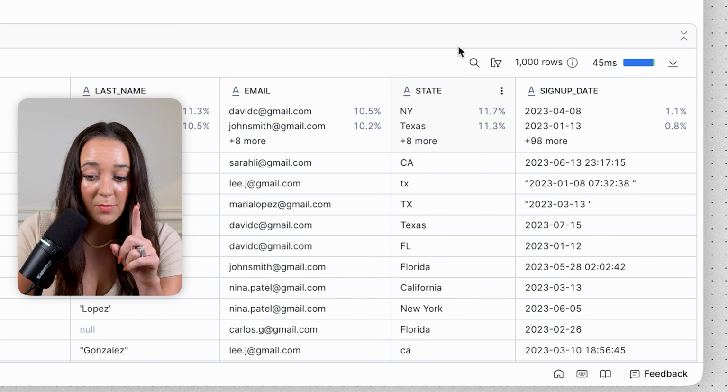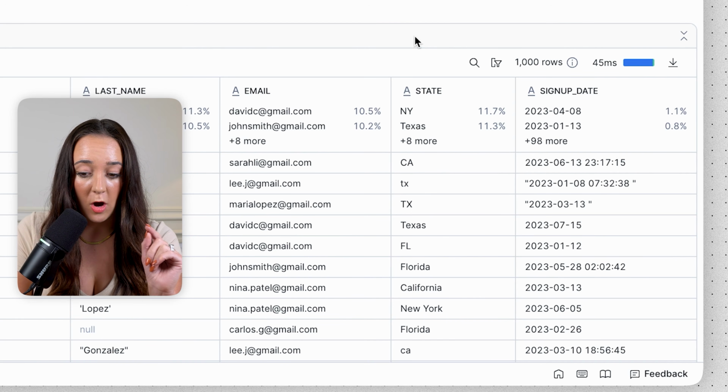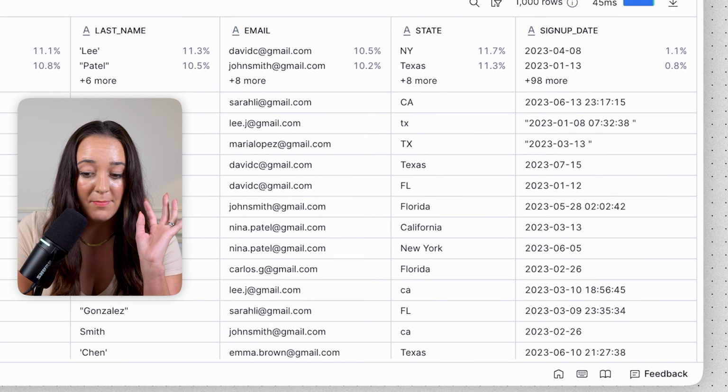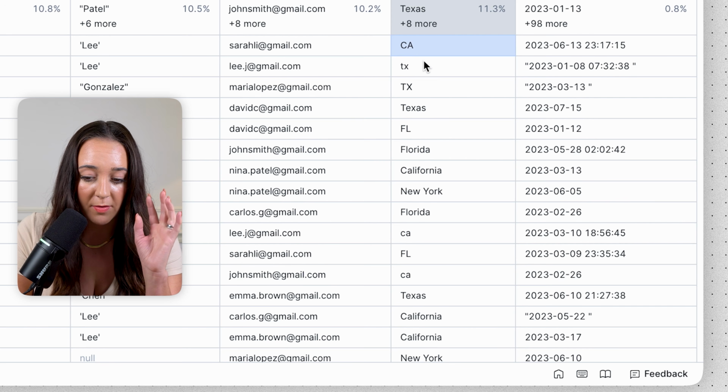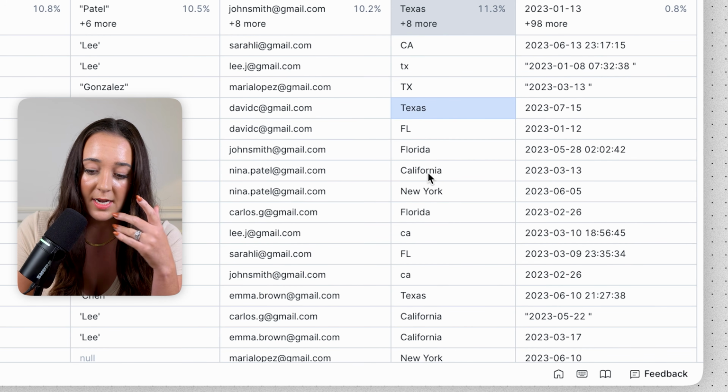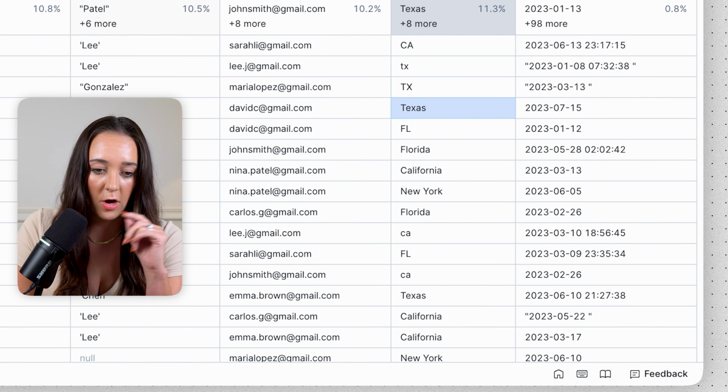But now the last thing we have to do is address our state column. If you remember, we have the messiest string data. We have caps, we have no caps, we have the full state name, we have all these different values in the state column. So I know that the way I want to address this is a case statement.